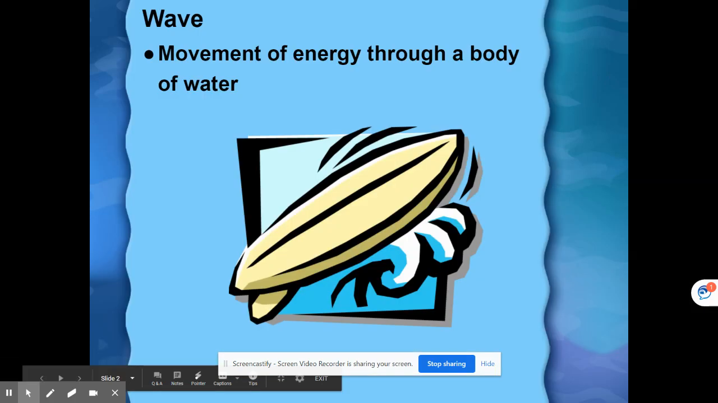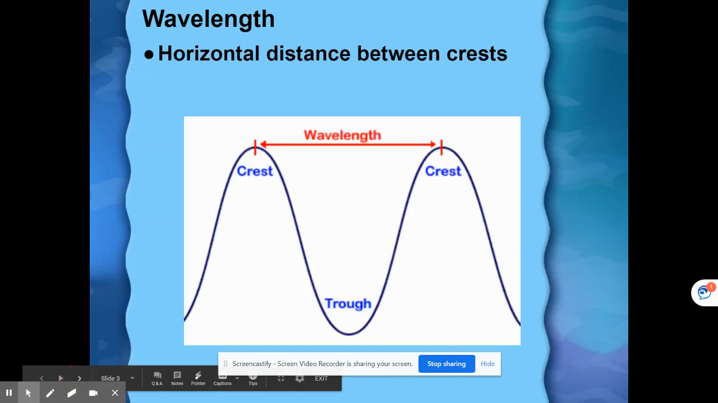A wave is the movement of energy through a body of water. A wavelength is the horizontal distance between crests. You may want to draw a picture here as well. A wavelength is a horizontal distance between crests.